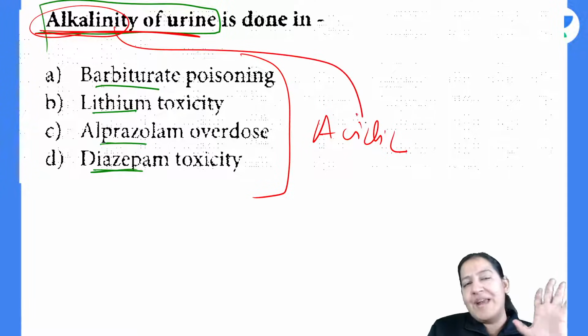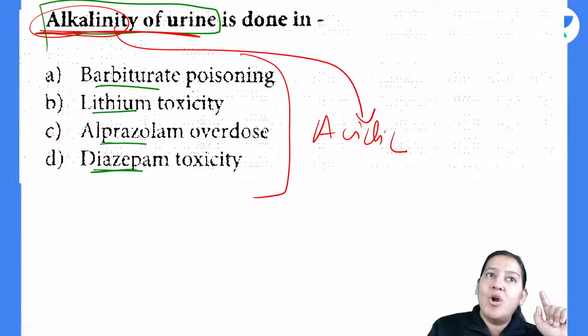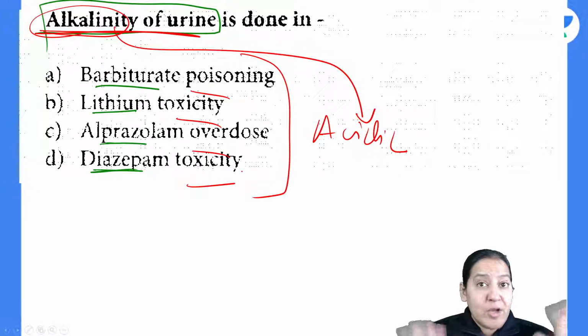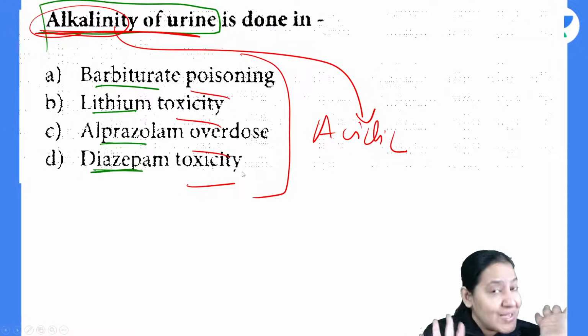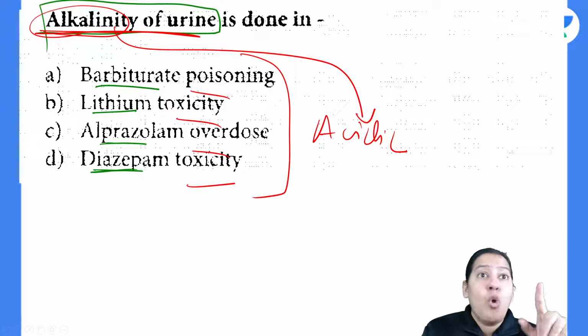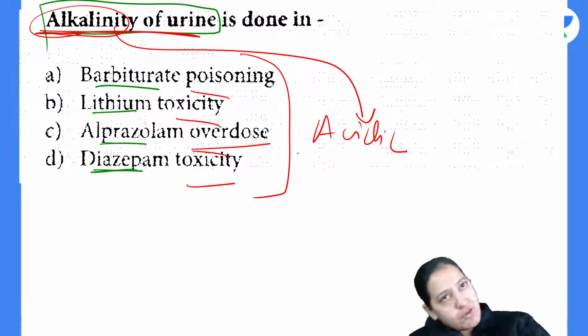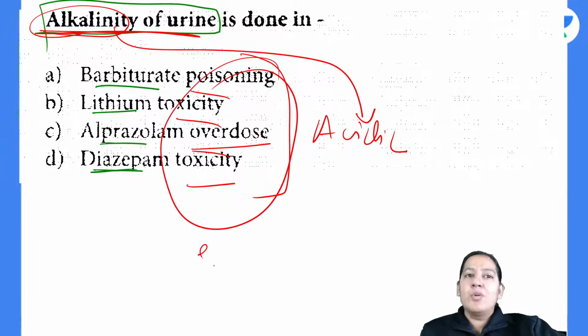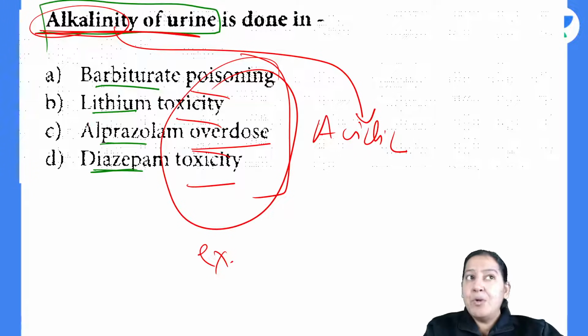Opposite medium is required for excretion. Now, you want to excrete the drug. All of them are poisoning cases. You don't want absorption. It is a poisoning case. It is a suicidal case, poisoning case, toxicity case, or overdose case. You want the drug to get excreted. So for excretion, opposite medium is required.